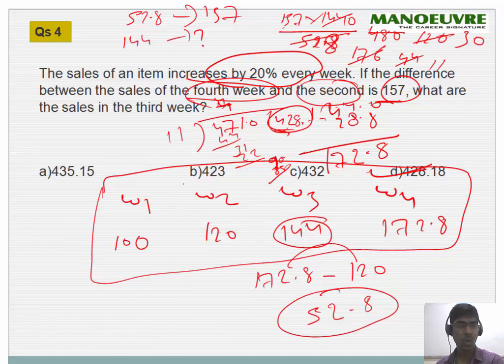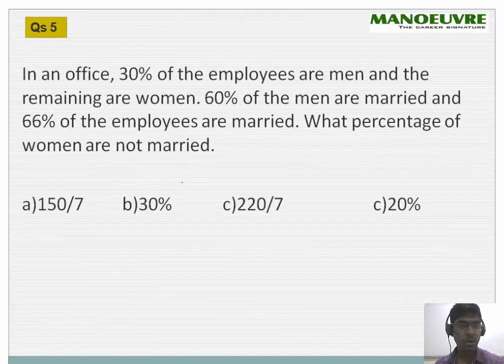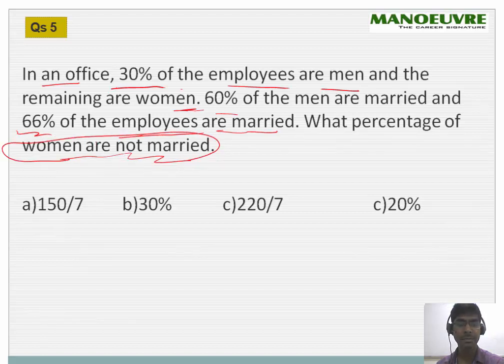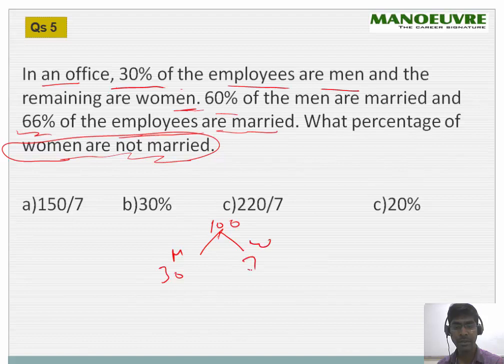Slightly calculative question. Fine. So question number 5. In an office, 30% of the employees are men and the remaining are women. 60% of the men are married and 66% of the employees are married. What percentage of the women are not married? Okay, so let's assume that in the office there are 100 people. So 30% of the employees are men, so 30 are men, so obviously women will be 70.